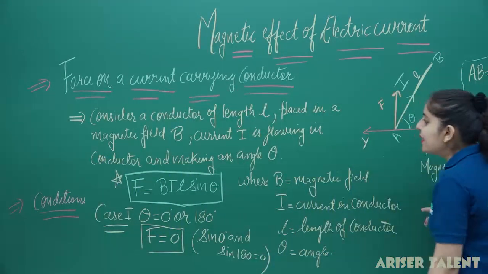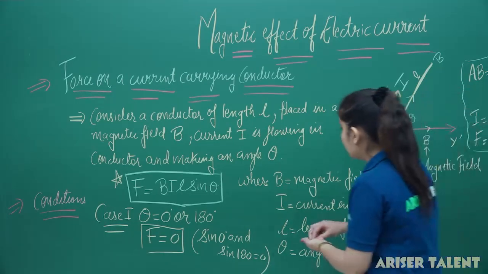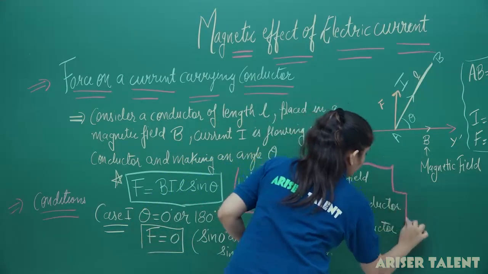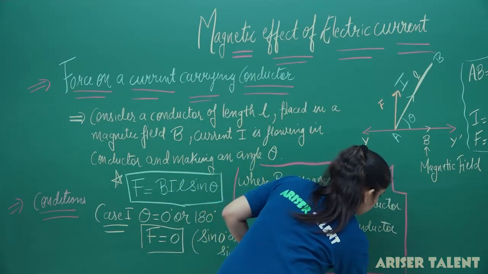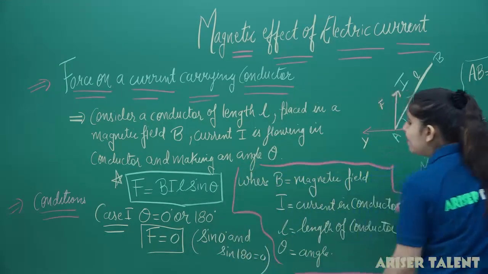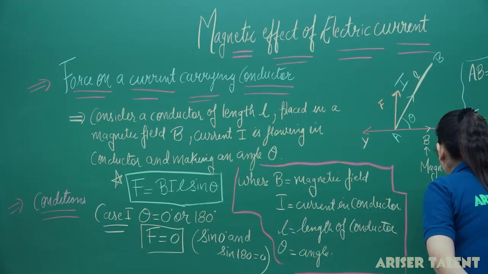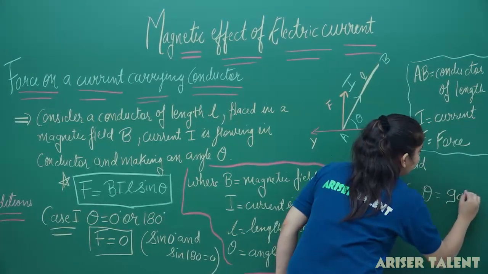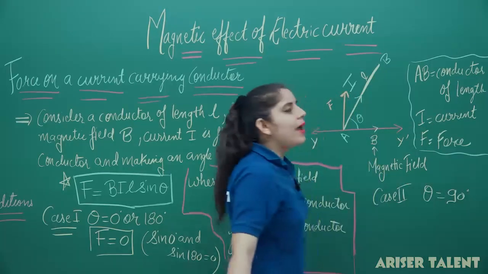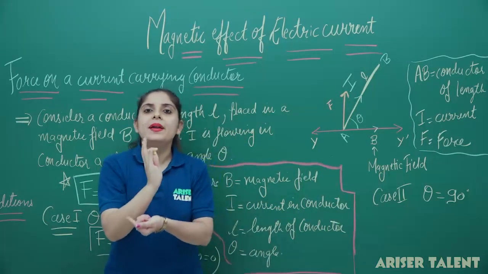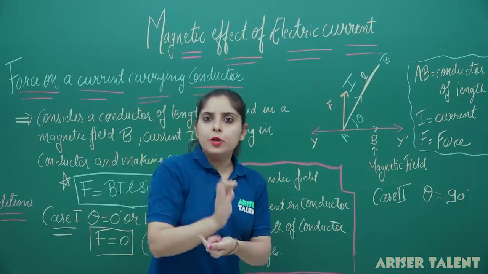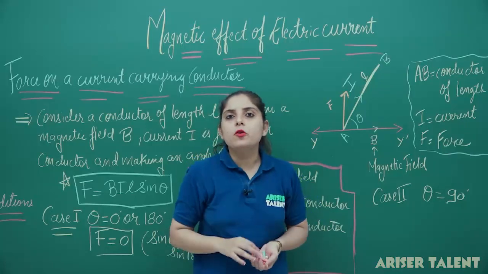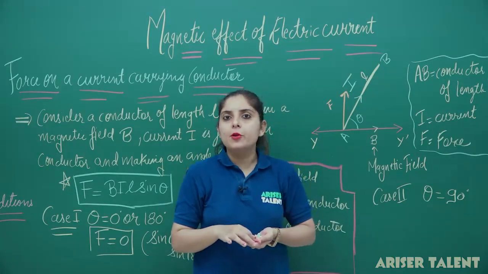Now, let us see case number 2. In this case number 2, I am substituting theta equal to 90 degree. 90 degree means B and L are making a perpendicular connection. When theta is equal to 90 degree, we will get the maximum amount of force here because sin 90 will give you a value of 1.